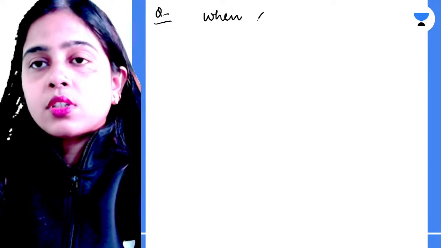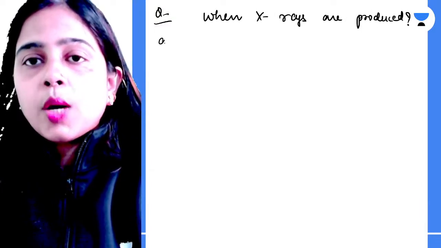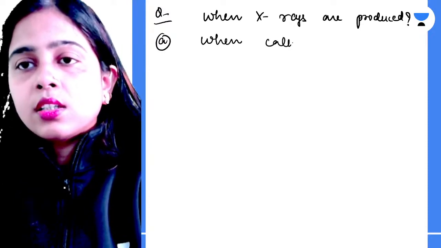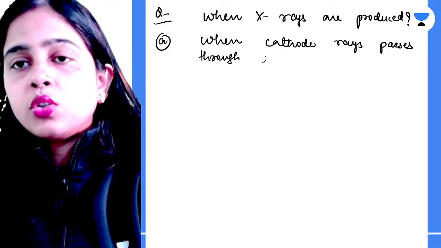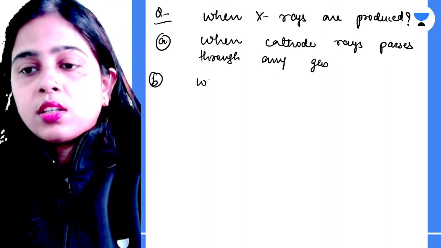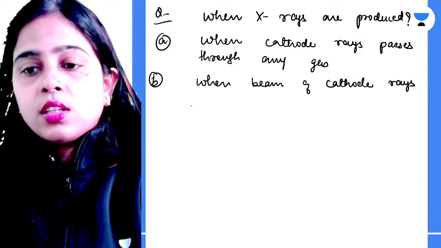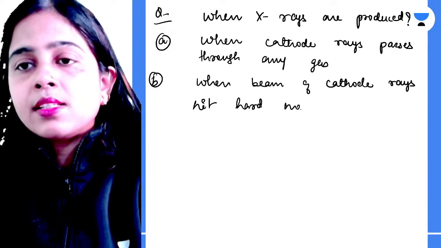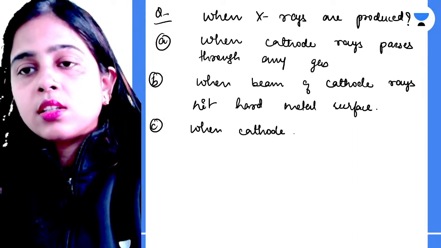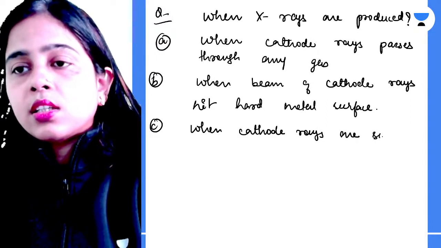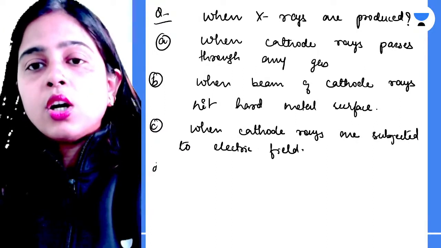When X-rays are produced, option A, when cathode rays pass through any gas; option B, when a beam of cathode rays hits a hard metal surface; option C, when cathode rays are subjected to an electric field; or option D, none of the above.